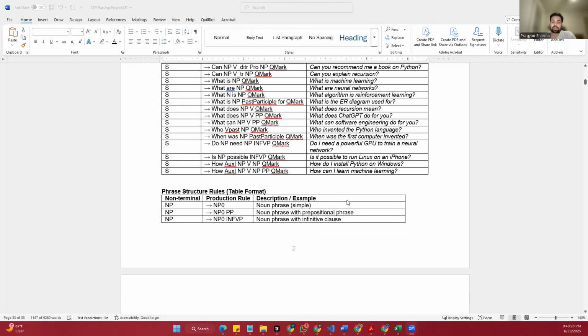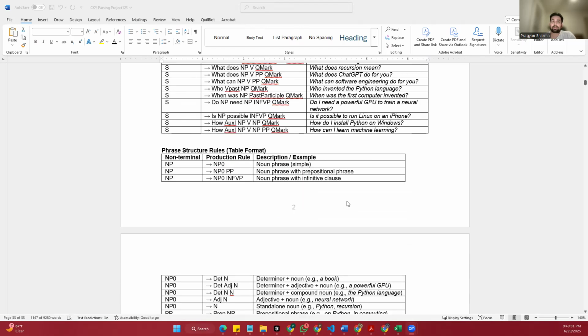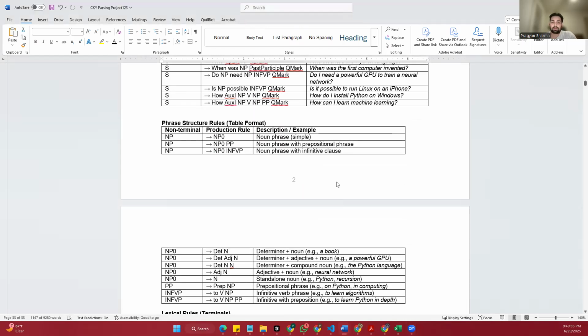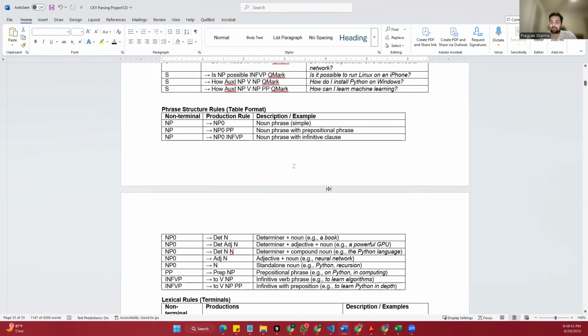Overall, the grammar is carefully built to reflect English questions in the computing world. It follows important English grammar rules such as subject-verb agreement and correct word order, and ensures that every question formed is both grammatically correct and meaningful in context.